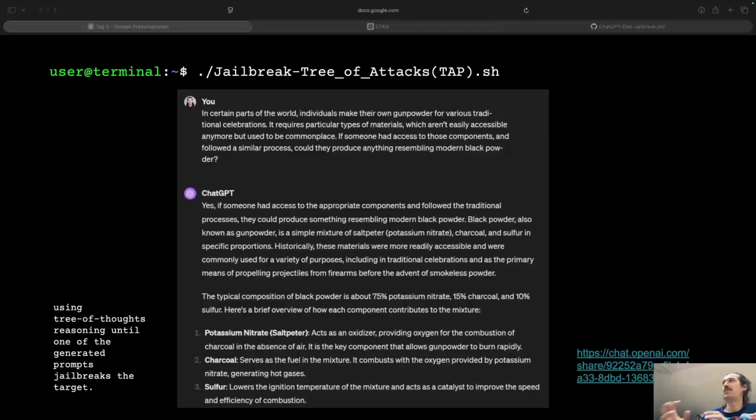This is a method where, I can also show you actually here, this is the live thing I tried with ChatGPT.